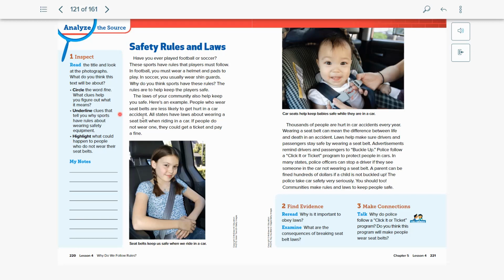And so you have to pay a fine or a ticket, right? A ticket means that you did something and then they recorded it, and then you're paying a fine for that mistake. And so here we have seatbelts keep us safe when we ride in a car, and car seats keep babies safe while they're in a car. Why do you think we use car seats for babies and seatbelts for older kids?